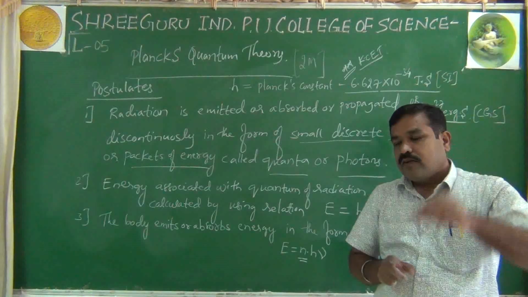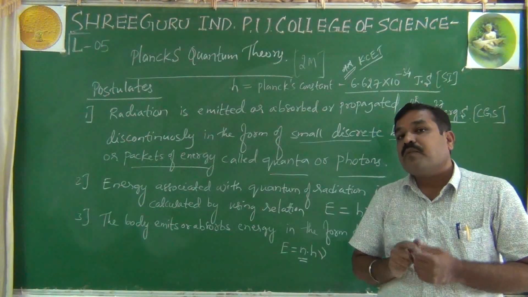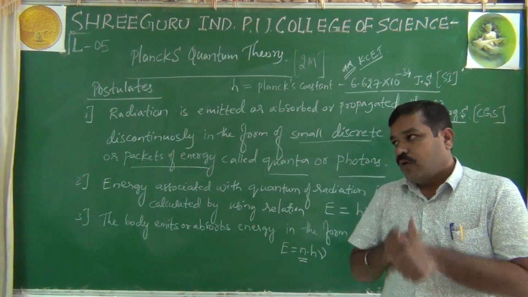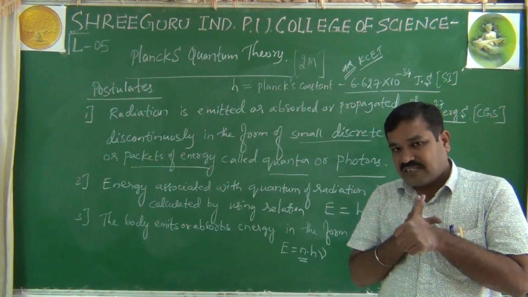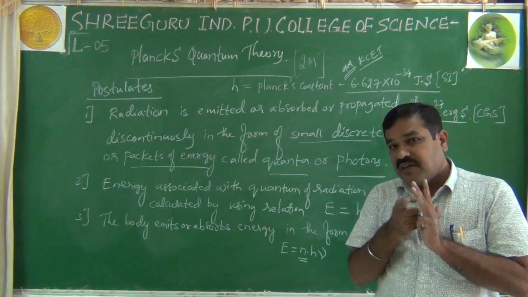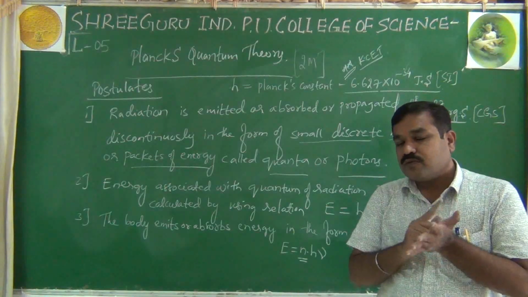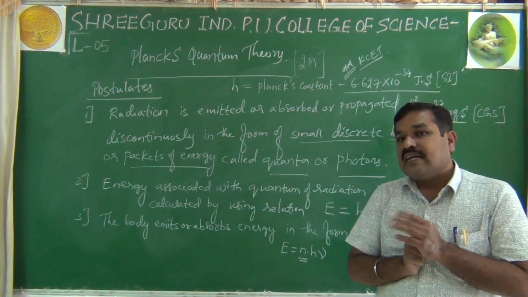Okay. The wave nature of electrons or light is practically proved through what you have studied in high school: reflection, refraction, interference, diffraction and dispersion. These are practical proofs to show the wave nature of light or electron.